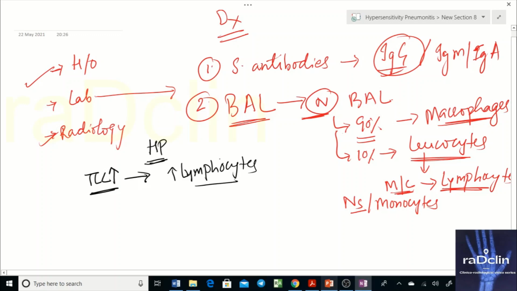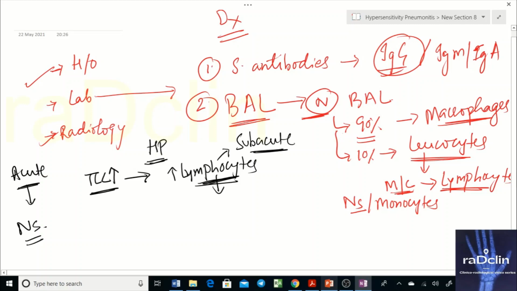Obviously in the subacute stage, because if you do BAL in the acute stage, which you will definitely not do, you will have neutrophils. It is in the subacute stage, when inflammation has been there for some time, that the infiltrate is primarily of lymphocytes. We know this.